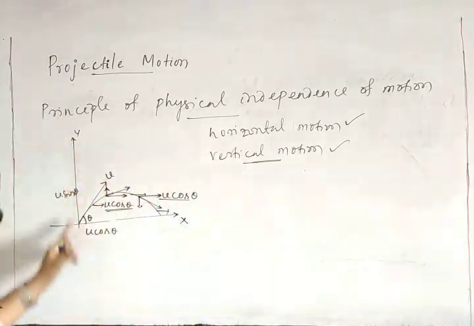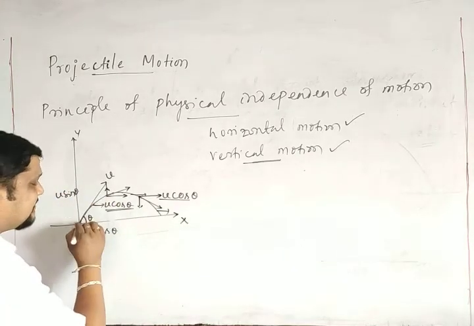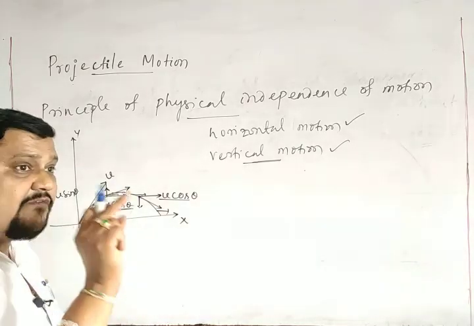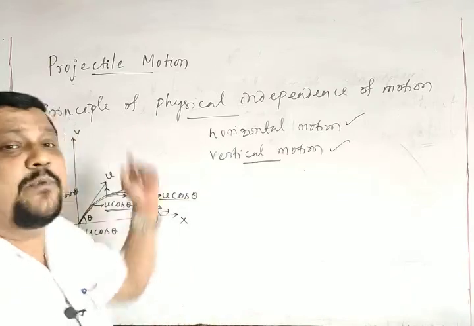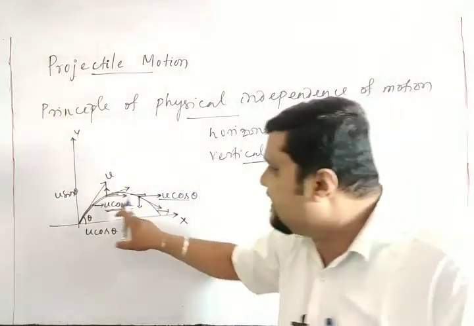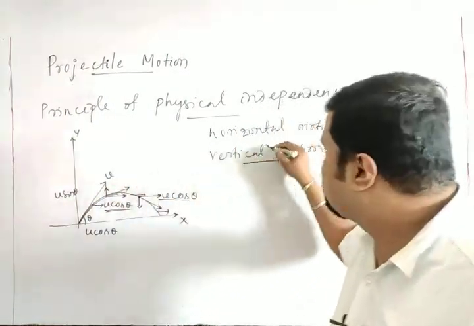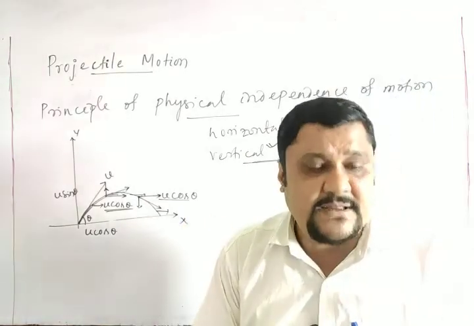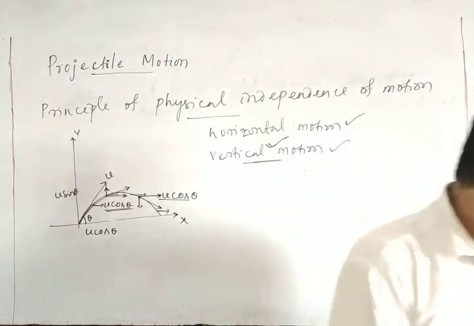But it is influenced vertically because it goes up like this, which means it is under the effect of gravity. So there is always uniformly accelerated motion in the vertical direction. Uniformly accelerated motion in the vertical direction means the velocity changes vertically. The vertical velocity changes, and that is under the influence of gravity.